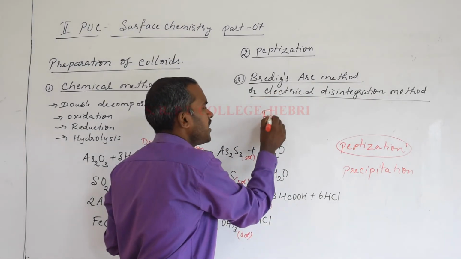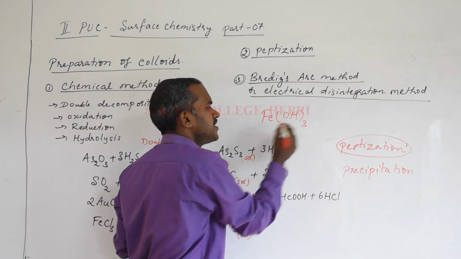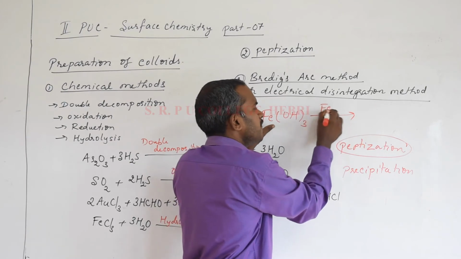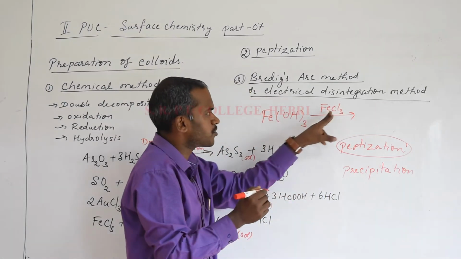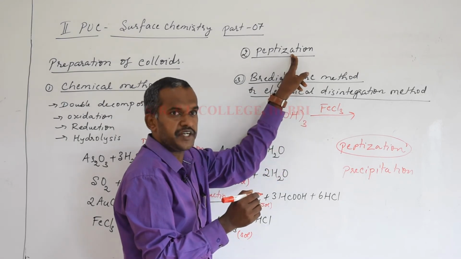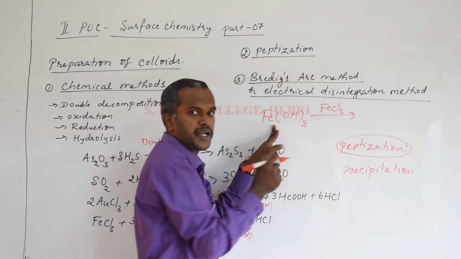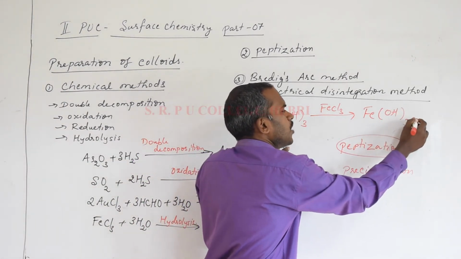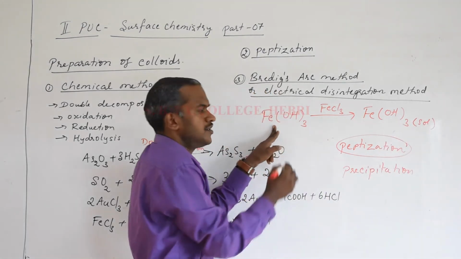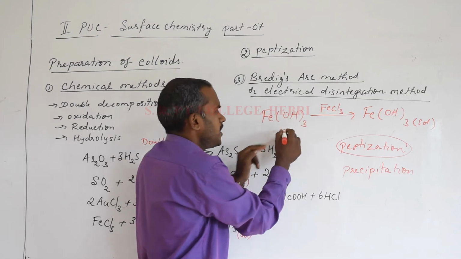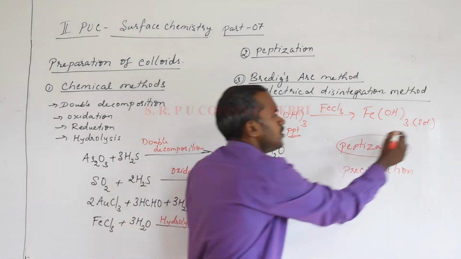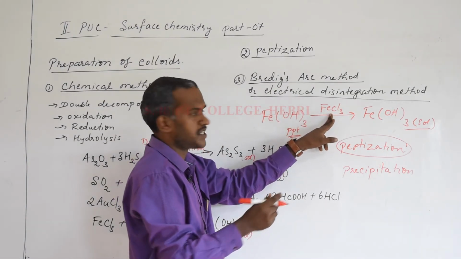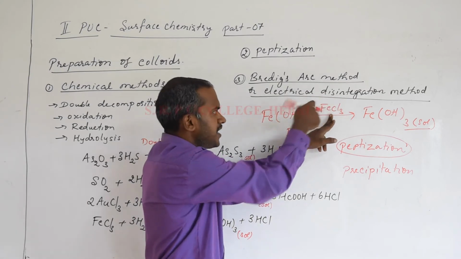Now suppose I take a ferric hydroxide precipitate. Understand that the precipitate has larger sized particles. If I add an electrolyte like FeCl3, this electrolyte that I am adding can be called a peptizing agent. Now it will split the larger particles into smaller particles. It is converting into a ferric hydroxide colloid or sol. Chemically it is the same, ferric hydroxide only, but it is changing from precipitate form to colloidal form by the addition of an electrolyte. And one more thing you have to understand here, students: the electrolyte we are adding contains a common ion.